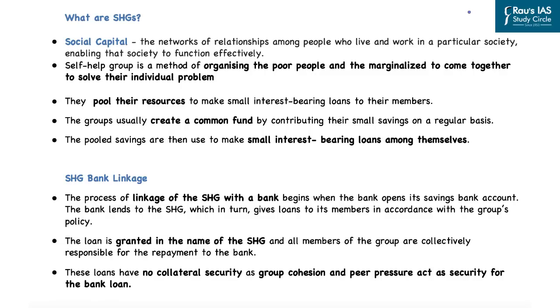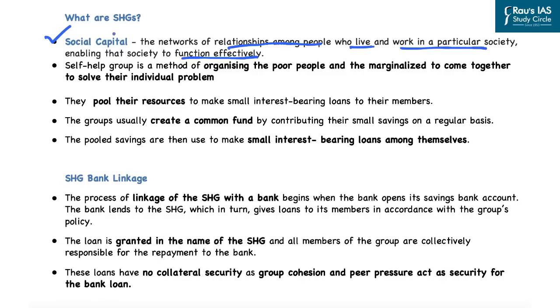And this principle is popularly known as the principle of social capital. Now, if you look at the rural society, it is closely embedded and it is a network society where relationship between all the members of the rural community exists. And that is why social capital refers to the networks of the relationships among the people who live and work in a particular society, which enables that society to function effectively. And if we have a look at India's villages, it also highlights the networks of relationship that exists among all the members of the community in the rural areas. And that is why these self-help groups focus on exploiting the social capital that exists in the rural community.